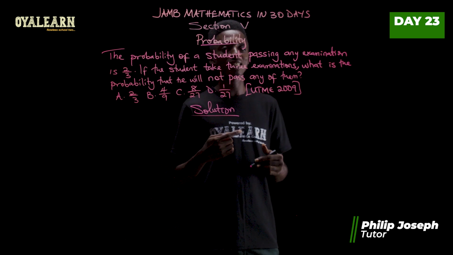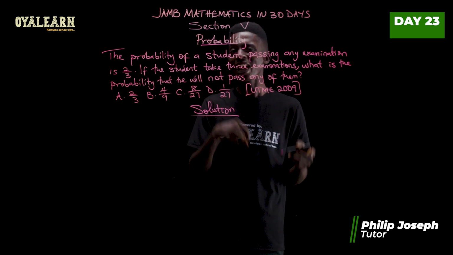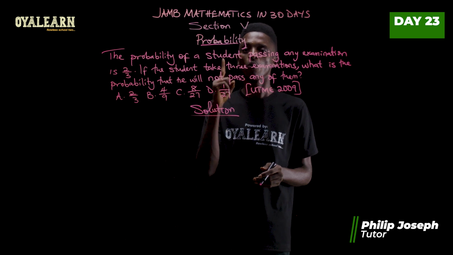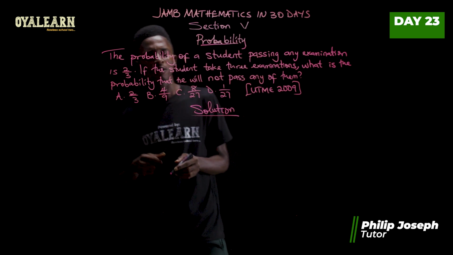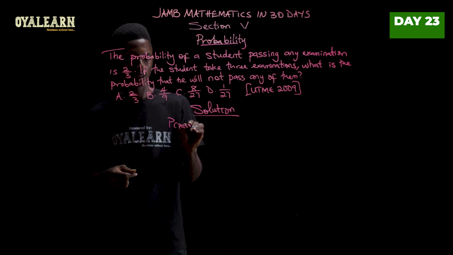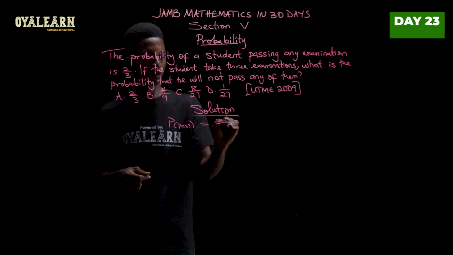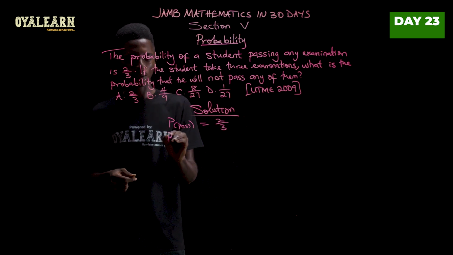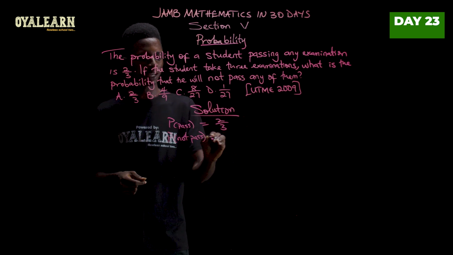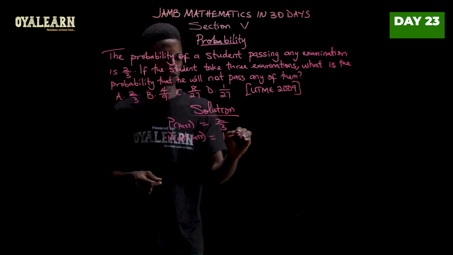But the question is asking for the probability that he will not pass any of the 3 exams he writes. So we have to find the probability that he will not pass one of them first. So if the probability of pass equals 2 over 3, the probability that he will not pass would then be 1 minus 2 over 3.